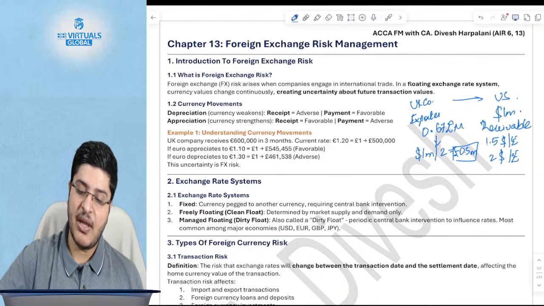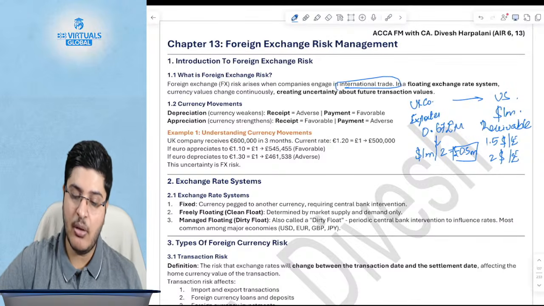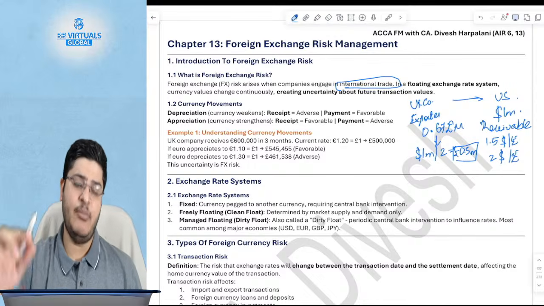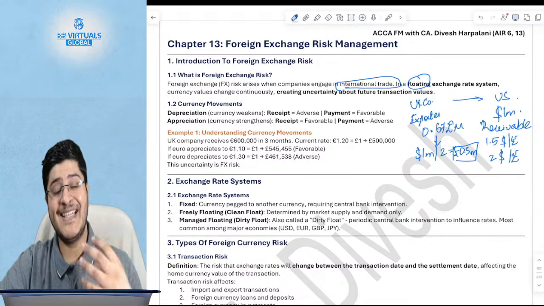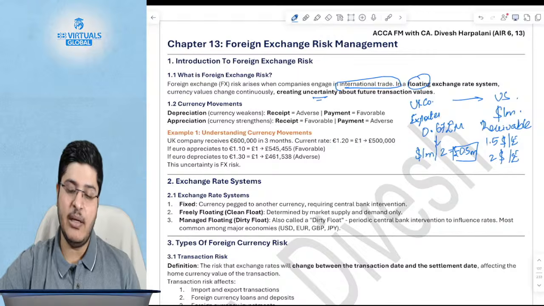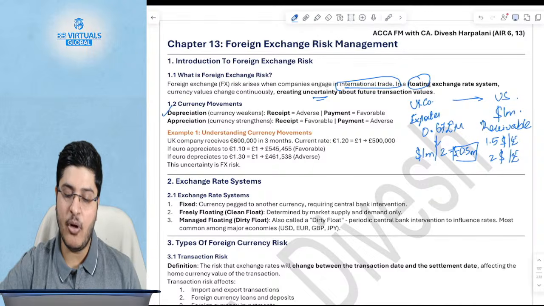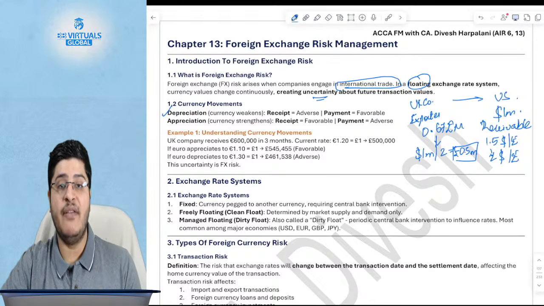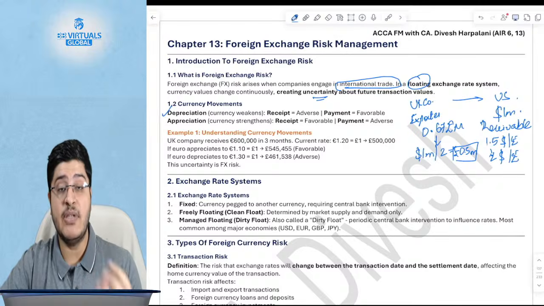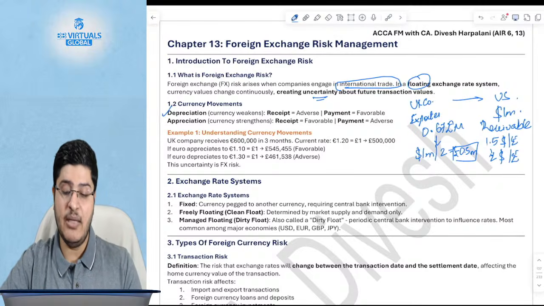So this happens not necessarily only to companies that engage in international trade, but definitely to those companies that are engaging in international trade, especially in a floating exchange rate system where the exchange rates keep changing continuously, which creates uncertainty about future transaction values. What happens when the depreciation of a currency happens? So let's say over here the USD depreciated. Earlier they had to give only $1.5 for every pound. Now they have to give $2, which is they have to give more dollars because the value of dollars reduced.